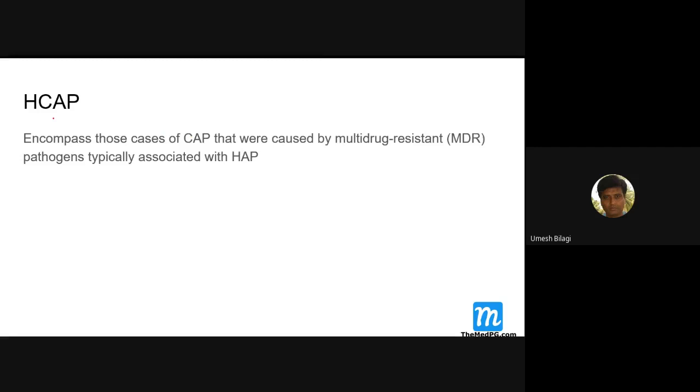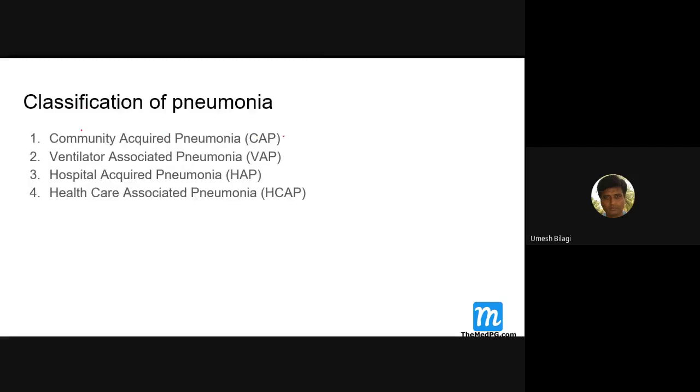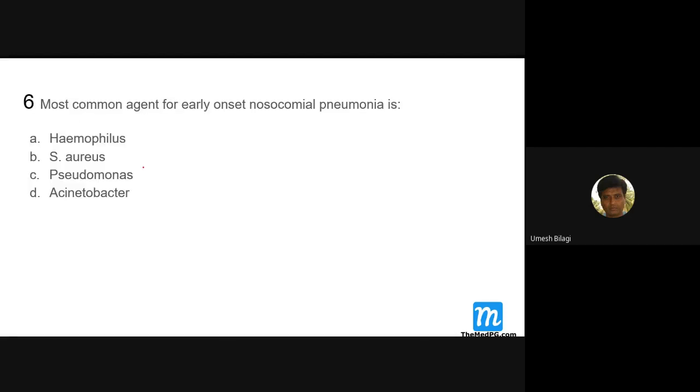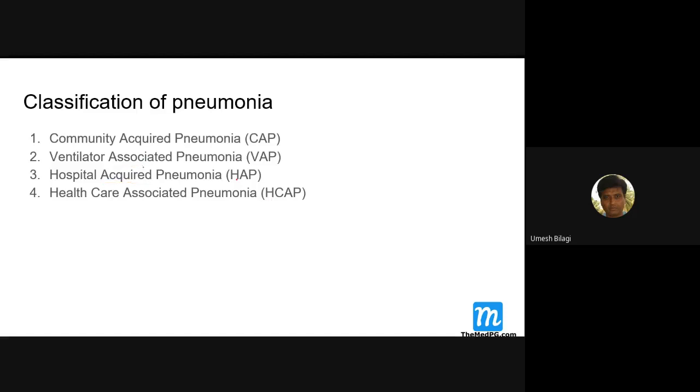That encompasses the HCP, that is healthcare associated pneumonia. It is not hospital. Hospital acquired: you are sure it is acquired in the hospital. Ventilator associated: you are not sure. When you put the word associated, the guarantee is not there. So there are community acquired, hospital acquired, ventilator associated, and healthcare associated. There's a difference here. When you say acquired, you're damn sure. When you say associated, you're not sure.